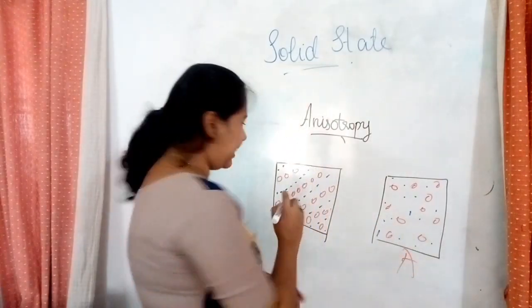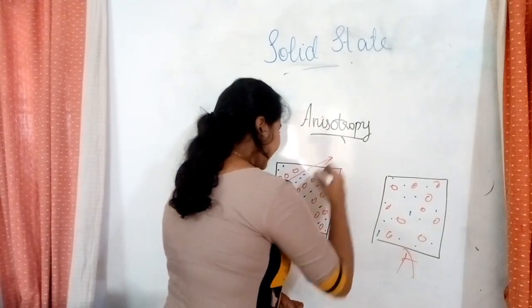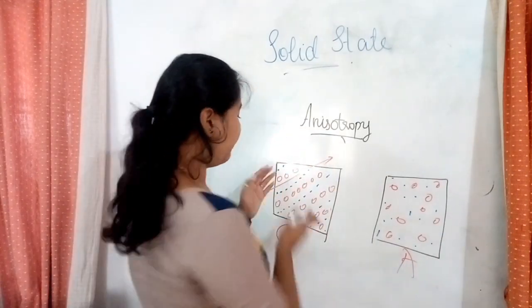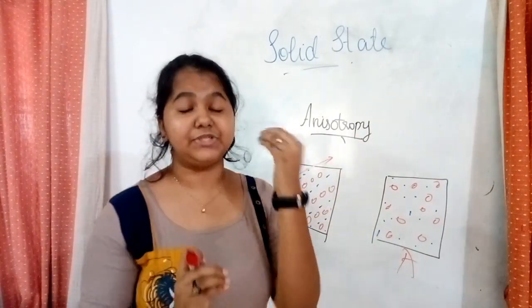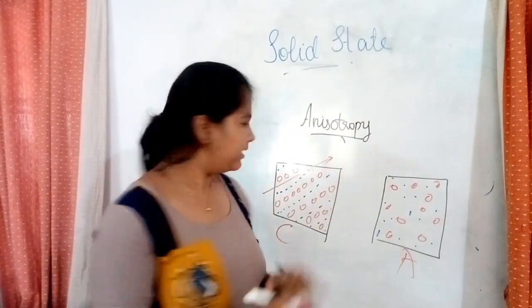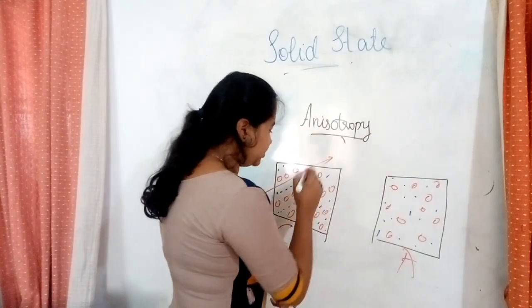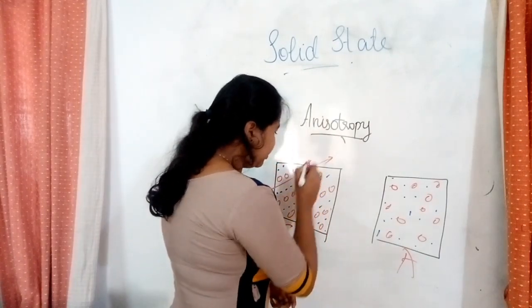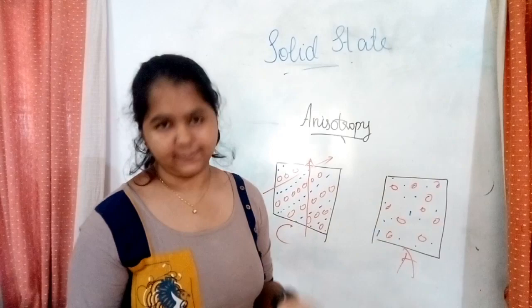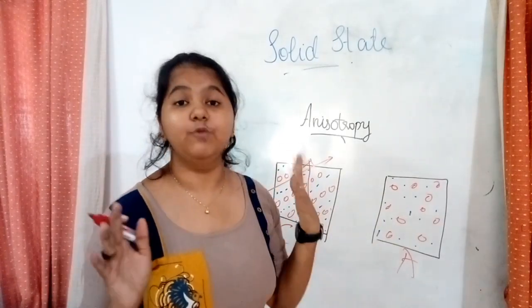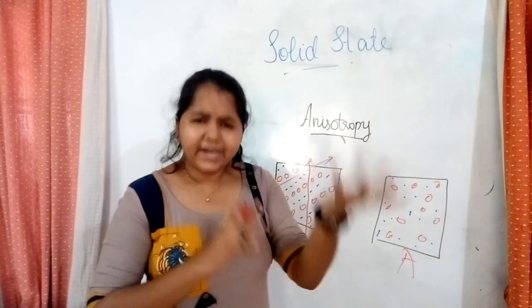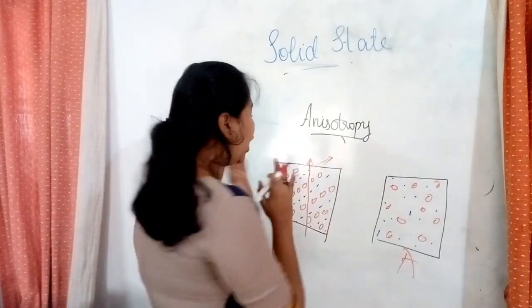Let's say I'm measuring it from this side. Can you see that over here there is more blue, the constituent particle represented in blue, on this side, and if I measure like this, the values are different. When you measure from every direction, the values are different because of the orderly arrangement.